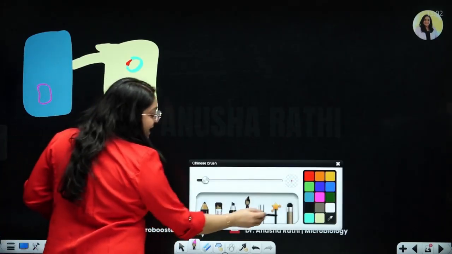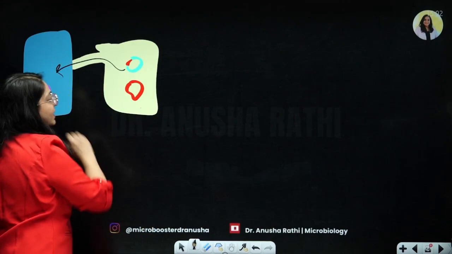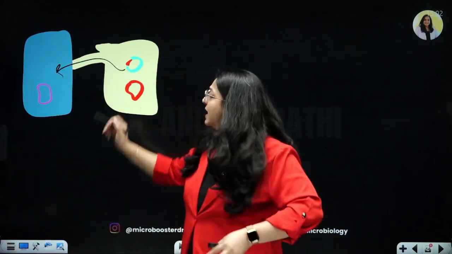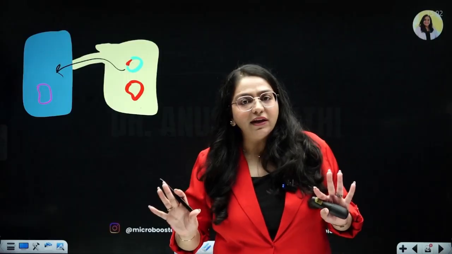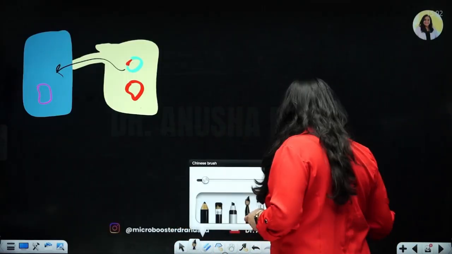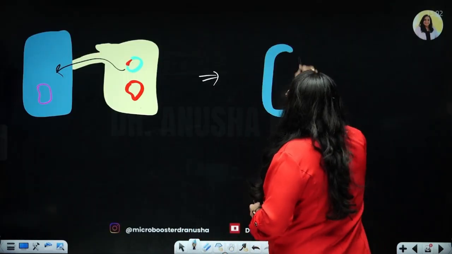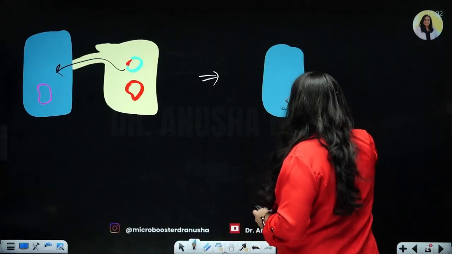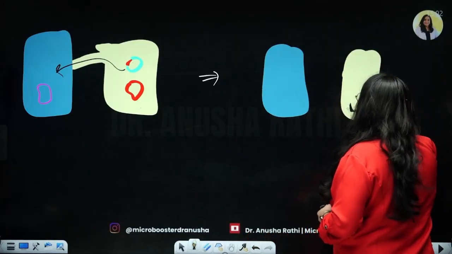So just like the normal transmission, this is going to roll out in a rolling circle, and even if it has a little bit of bacterial chromosome, it is still a plasmid only. Small genetic material needs to be transferred. It will happen very, very fast. Ultimately, you will have this guy who will have received the plasmid, and you will have this guy who will still have access to its plasmid.